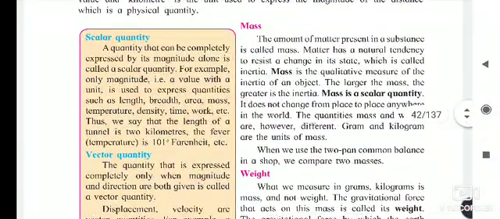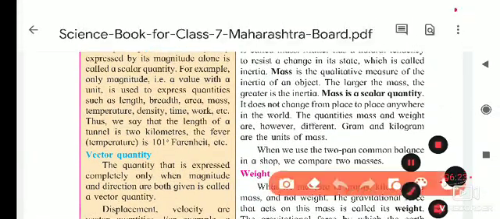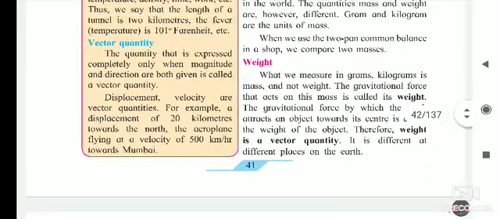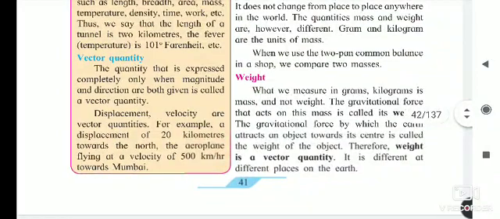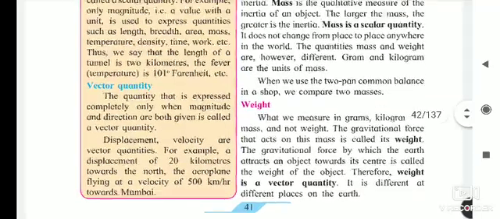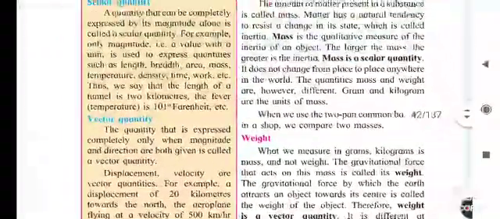Mass is the same for all places, but weight is different at different places. So the 3 points I told you are: definition, scalar and vector, and difference at different places. You have to write these 3 points for this question.